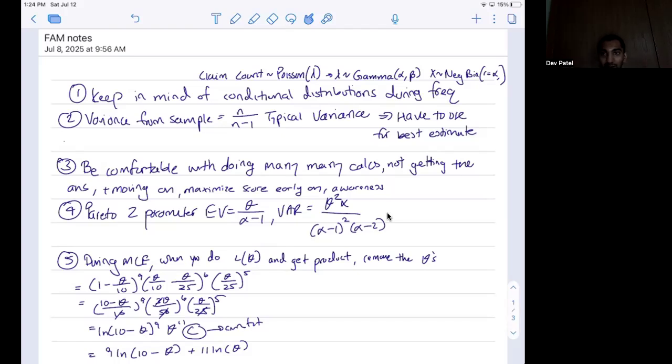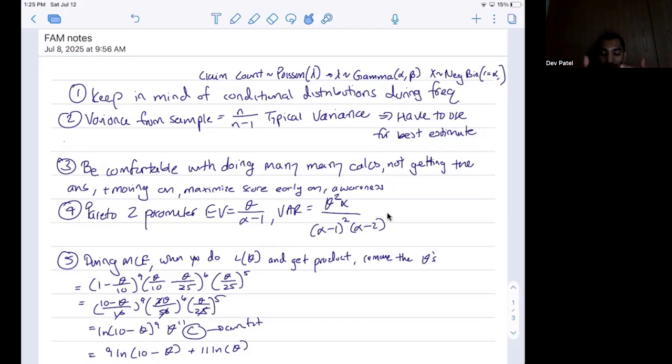So you want to be very conscious and aware of these conditional distributions that could appear on the exam, that it's not just a Poisson, but it's actually a negative binomial if you do the unconditional distribution. So you want to take very good note of that.